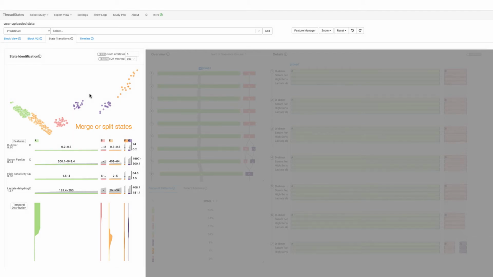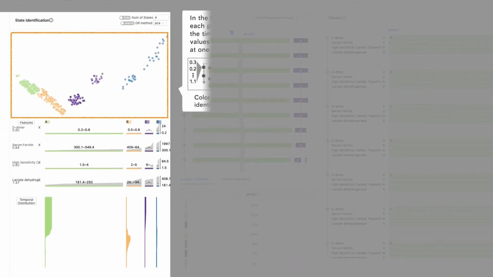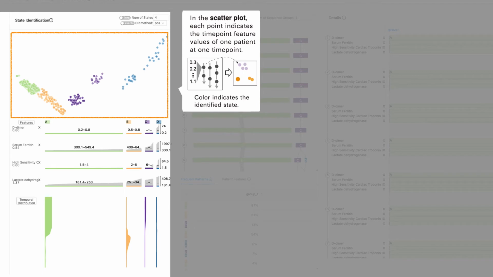Therefore, users are able to participate in the state identification process and integrate their domain knowledge and observations about the data with the automatic clustering algorithms to better collaborate and improve the state identification results. The state identification view consists of three visualization components. The scatter plot projects the high-dimensional time point features into a 2D space and offers users an overview of the state identification results. Here, different colors indicate different states.